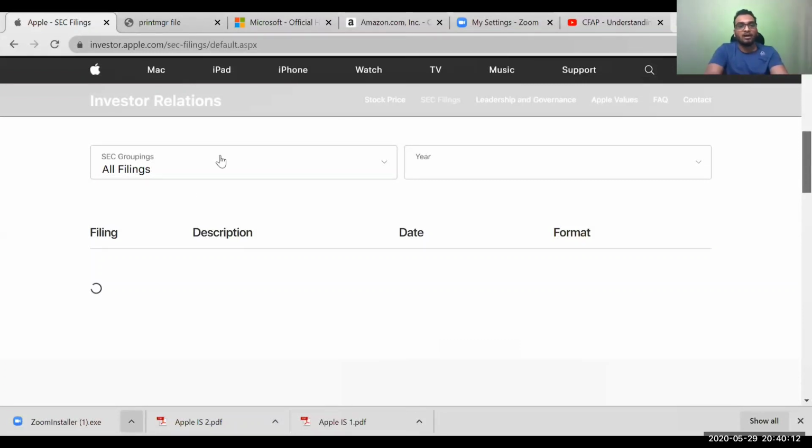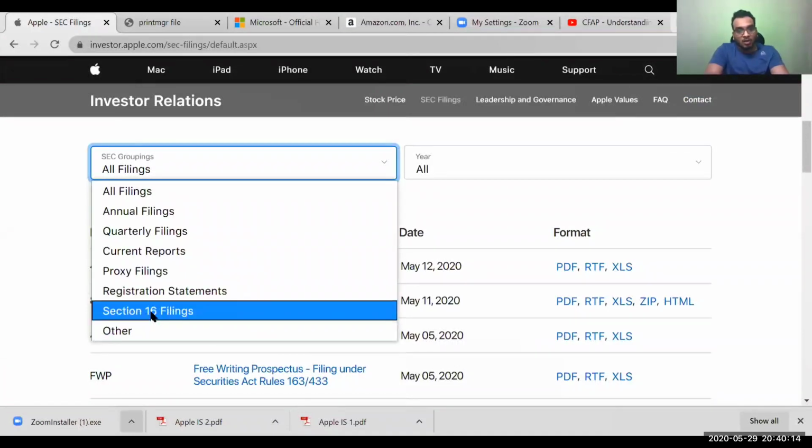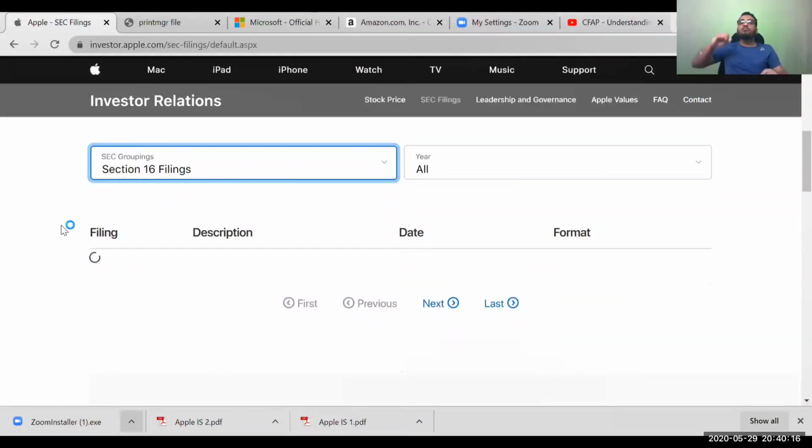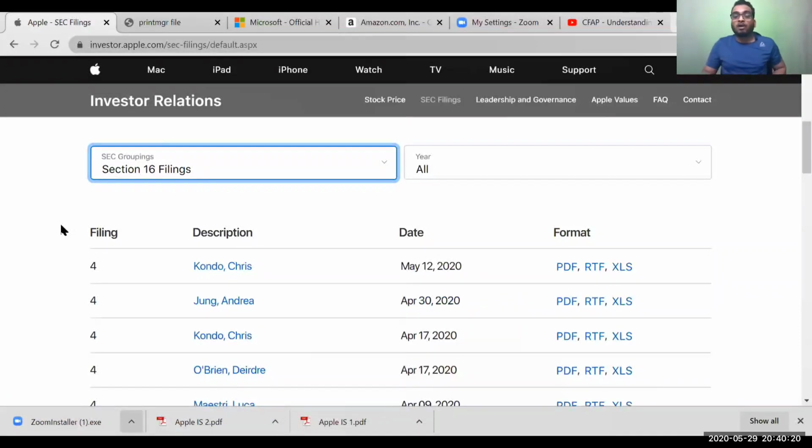Okay, fair enough. Now look at all the filings. What do you have? You have the Section 16 filing, one of the most important documents for financial analysts out there. A lot of people don't check this. I think CFA covers this sort of thing, but not in detail. What is a Section 16 filing? Section 16 filing is very important.